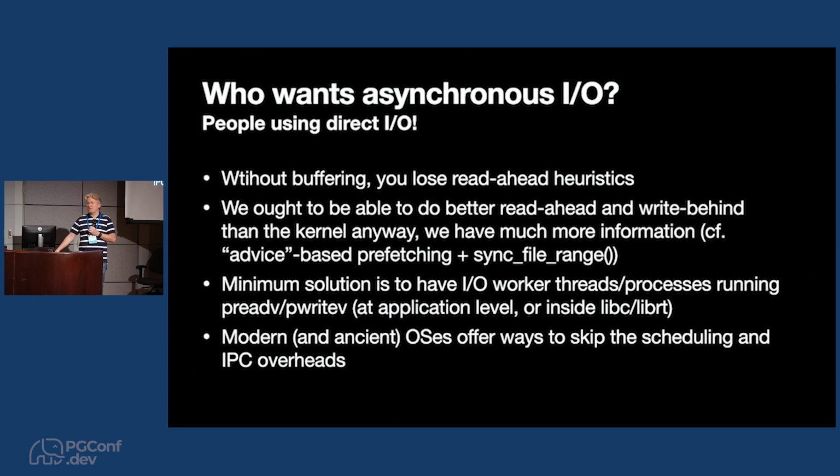So the minimum way to do that kind of thing, without introducing any new operating system concepts, would just be to have extra threads and processes helping you by running reads and writes in the background. And that is one of the approaches that you can take and that our prototype can do. But there are also a bunch of modern or even ancient operating system facilities to do that, obviously going all the way back to the 60s, as I showed.